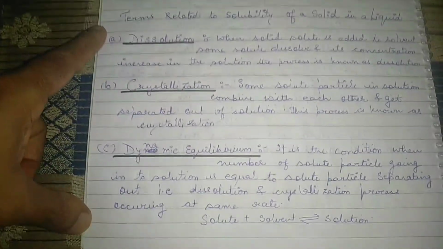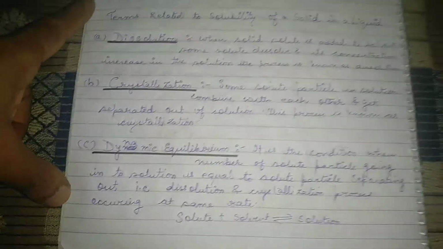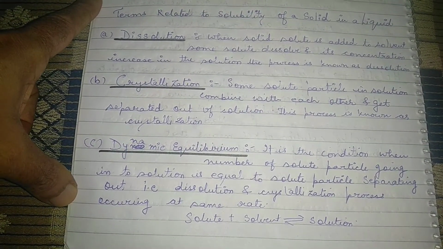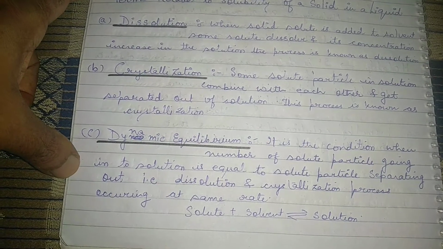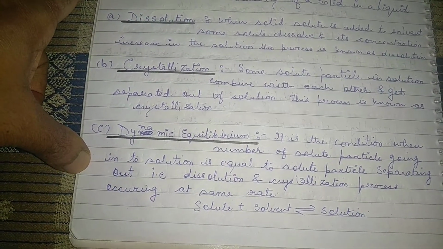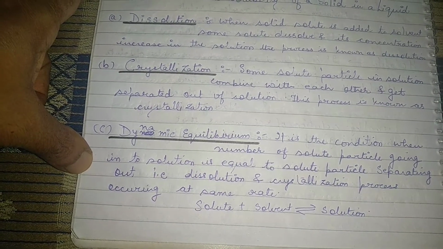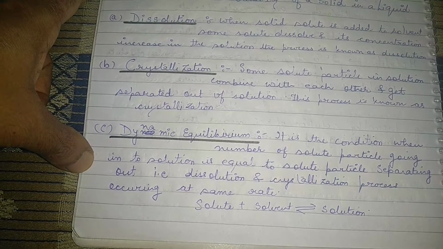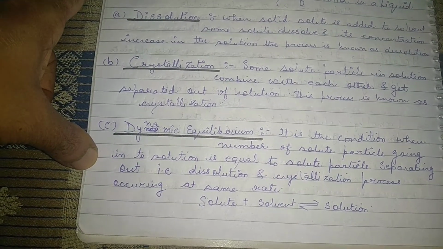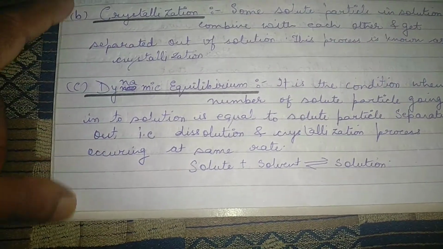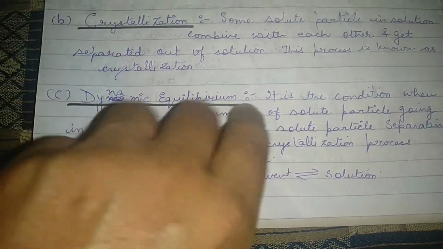Now the third one is dynamic equilibrium. It is the condition when the number of solute particles going into the solution is equal to the solute particles separating out. So the dissolution and the crystallization processes are occurring at the same rate. When there is an equilibrium between the dissolution and the crystallization process, it is known as dynamic equilibrium. Here I have shown solute plus solvent, then the equilibrium symbol, solution.